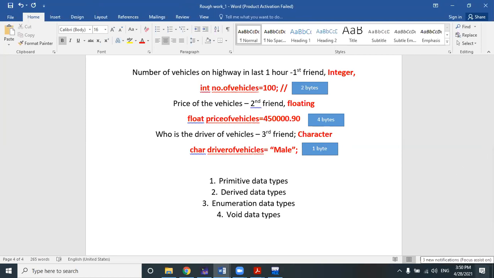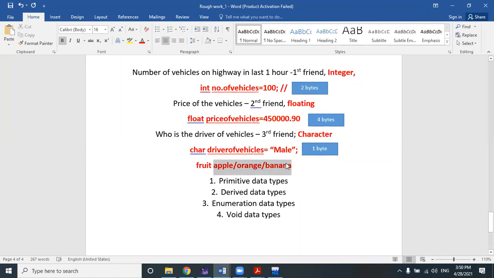Suppose a fruit basket is kept on the table in front of you, right? That fruit basket generally consists of various kinds of fruits. It consists of apple, orange, banana, or various other kinds of fruits, right? Now, if I ask you which one is the data type and which one is the variable here. So here, the data type is fruit, okay, and the apple or orange or banana, these are the variables here.